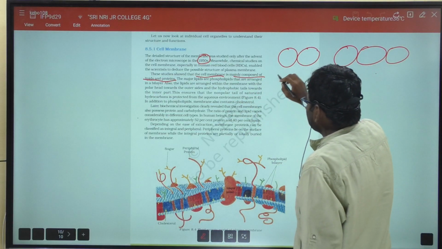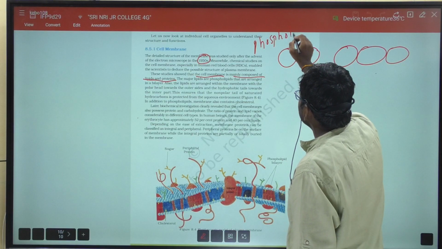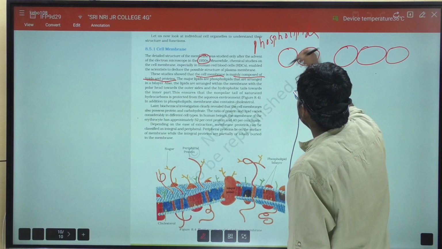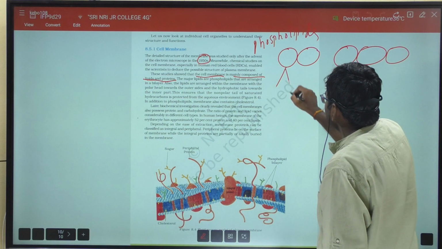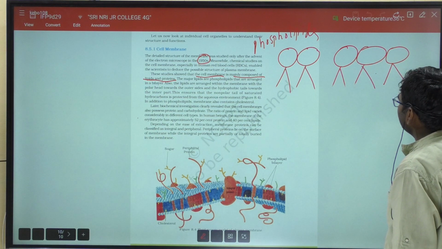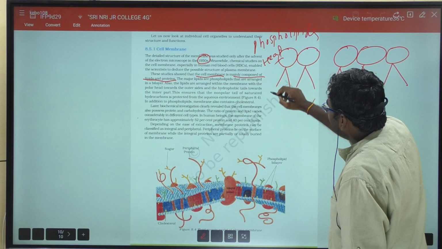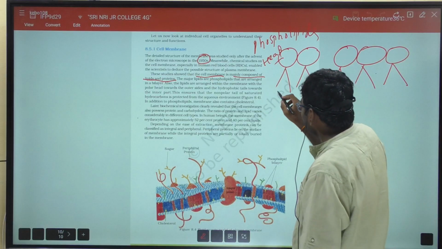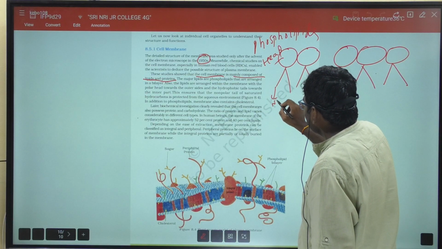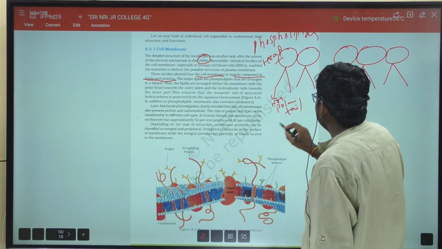So here the major lipids are the phospholipids. It is a phospholipid layer, and it has a polar head and a non-polar tail, right?